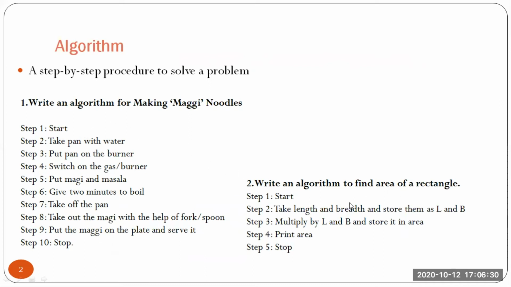We can take another algorithm, like here, to find the area of a rectangle, where step 1 is start and step 5 is stop. Now here, what are we doing? Take length and breadth and store in L and B. Always remember in every program we would have input, calculation and output. So here L is going to be your length and B is going to be your breadth. We take the length and breadth, store them into L and B, multiply L and B and store it into area, and then print the area. So algorithm, as you see here, is nothing but a series of steps which you write just to solve a problem in simple English-like language.